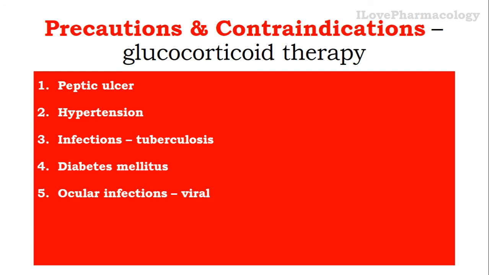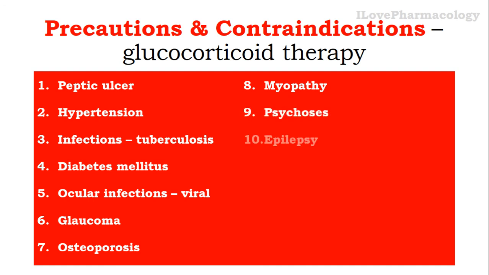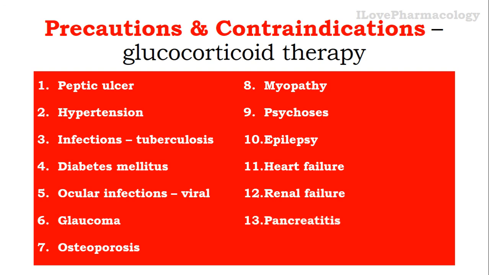So in case of ocular infections, especially with respect to viral infections, if the patient is having any glaucoma, if the patient is suffering from osteoporosis, if the patient is having myopathy, psychotic symptoms, if he is on treatment for epilepsy, and if he has got any congestive cardiac failure and also the renal failure, and if he is suffering from any pancreatitis and alcohol induced hepatitis.